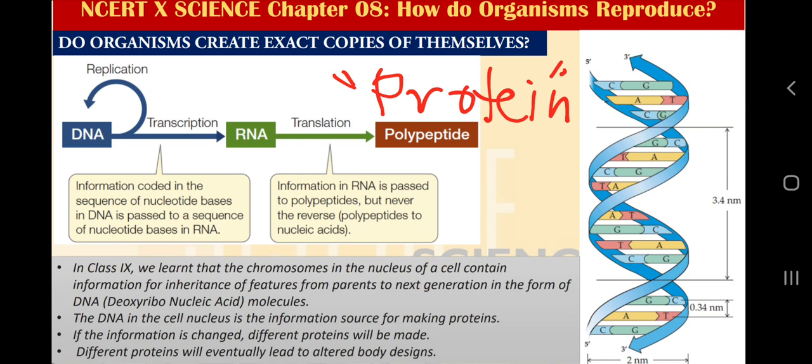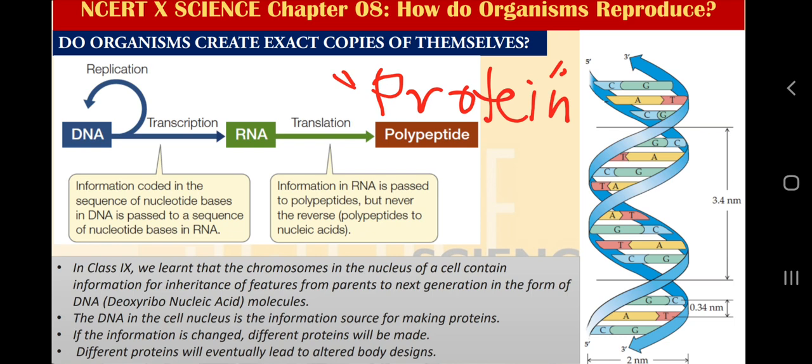What we have discussed earlier is that we can find DNA in eukaryotic cells in the nucleus, and that DNA contains genetic information from one generation to the next. The DNA in the cell nucleus is the information source for making protein. I will clarify this idea later.